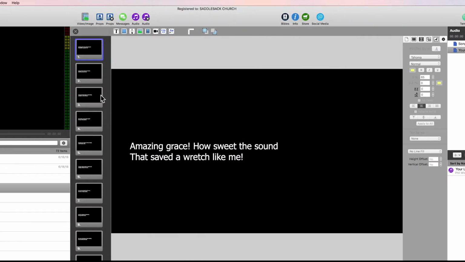And of course, over here on the left, you'll see all the slides here, but on the right is the area where you'll be making the changes. Now, you could add text by clicking on this option here. You can add a rectangle color to the background if you'd like. You can draw if you'd like. You can add a photo to this particular slide. You can even add video or a live video feed.